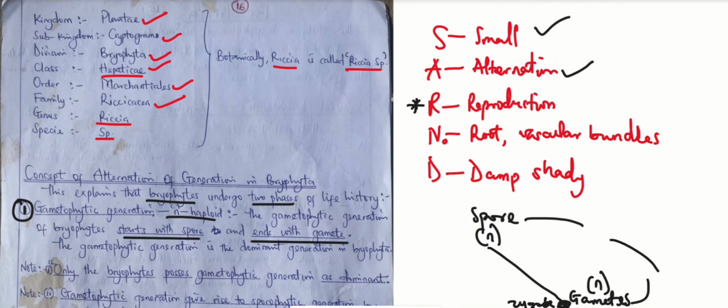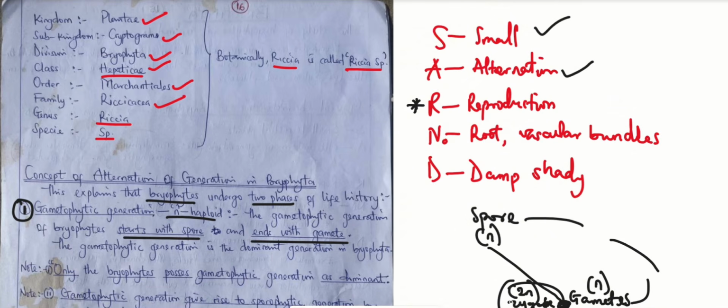At that point, where they produce the zygote, it is no longer gametophytic generation, because the zygote is produced as a result of fusion of two Ns, which is one N from the male and the other N from the what? Female. And that makes it 2N.